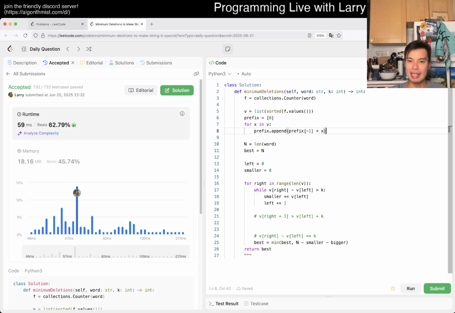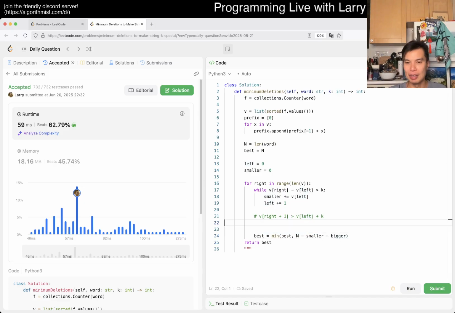Right? And now we know, bring it back here, and actually just v sub right plus 1. So everything we want, and maybe we could do a suffix sum, really. Maybe that's a little bit cleaner.